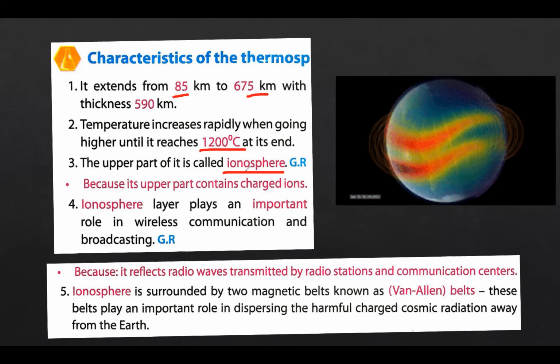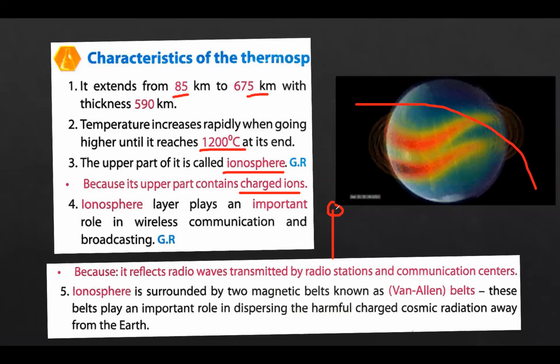What's important about the ionosphere? The ionosphere contains charged ions. So once you hear charged ions, think ionosphere. The ionosphere plays an important role in wireless communication and broadcasting. Why? As it reflects the radio waves transmitted by radio stations and communication centers. Let's consider here we have the communication center and radio stations, and here maybe we have the ionosphere.